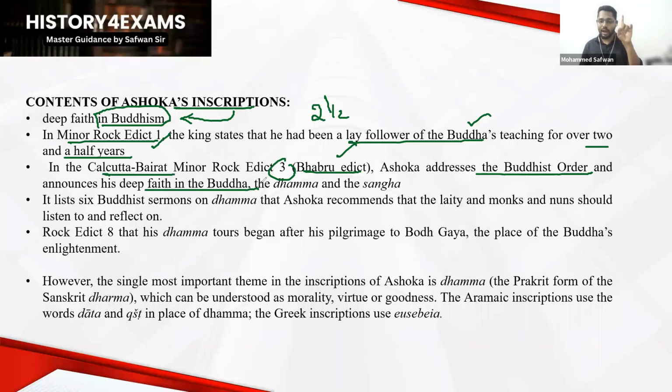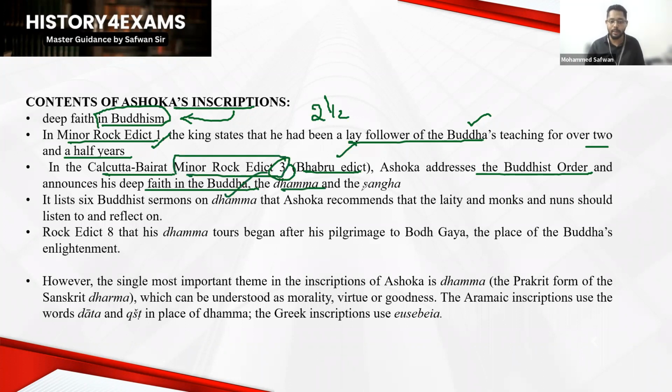So if you get a question like, King Ashoka believed in Buddhism, or he had a deep faith in the Buddhist orders, from where are we getting that information? That is none other than the Babur Edict, or Minor Rock Edict number 3. You have to study this one.